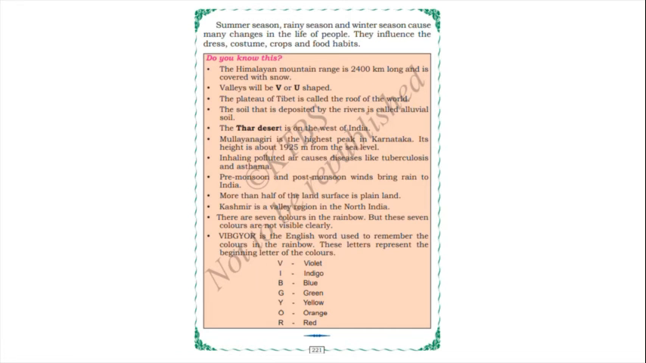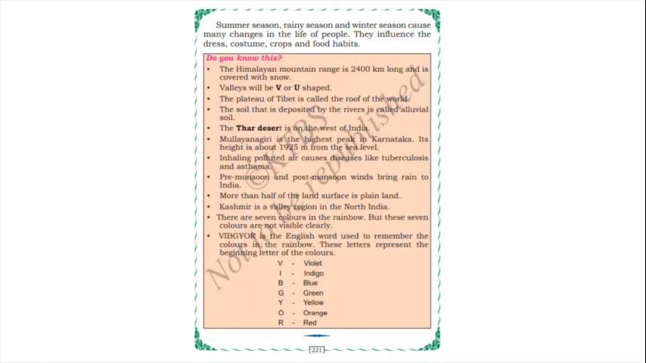So next, summer season, rainy season and winter season cause many changes in the life of people. They influence the dress, costume, crops and food habits. Yes, no? So these seasons will change our dress, costume, crops and food habits also. Seasonally our food will change and seasonally our dress will change, isn't it? And seasonally our crops also, and even food habits also. Just now we have learned, no? Yes.